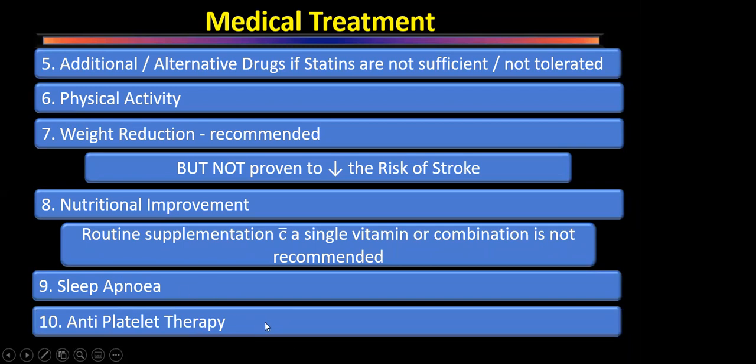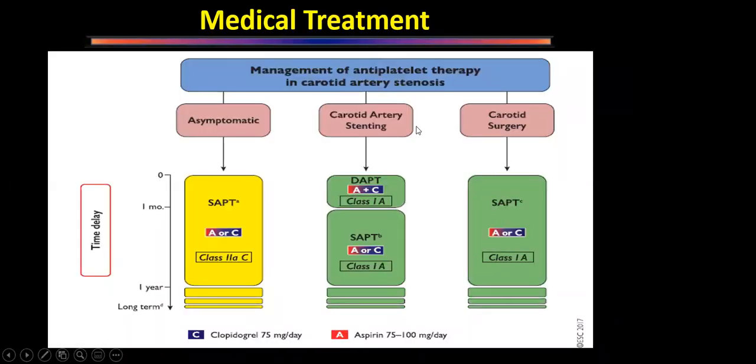Antiplatelet therapy has to be given to all the patients who have had a stroke. This is important, so we have to see it in detail. That is why I have mentioned it last, though this is actually the first thing we do. So how is antiplatelet therapy given to those patients who have carotid artery stenosis? Any patient who has a stenosis detected on ultrasound must be given antiplatelet drugs. But again, single antiplatelet therapy has not been proved in a randomized controlled trial to decrease the risk of stroke in a patient who has isolated carotid disease.